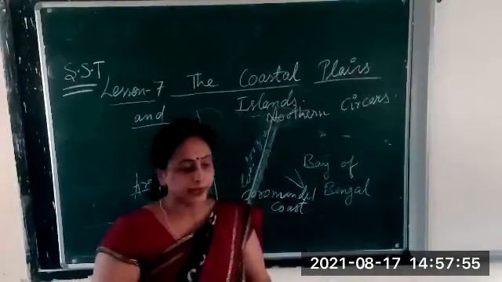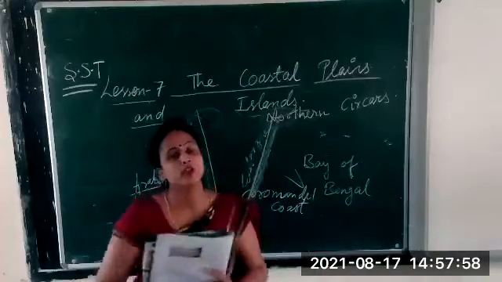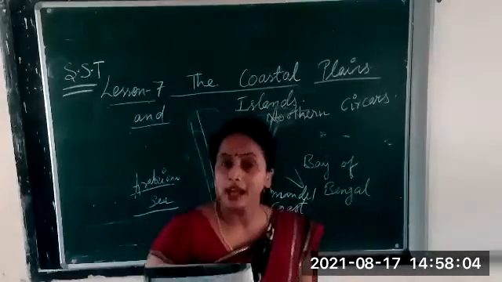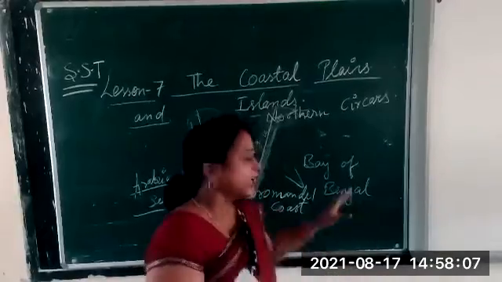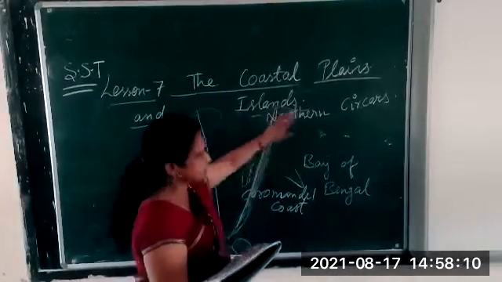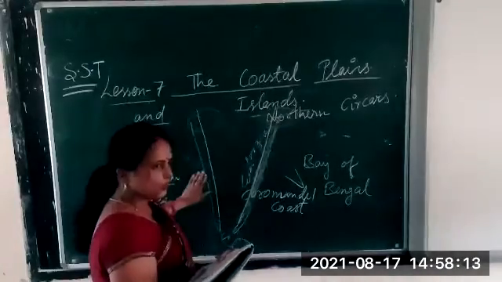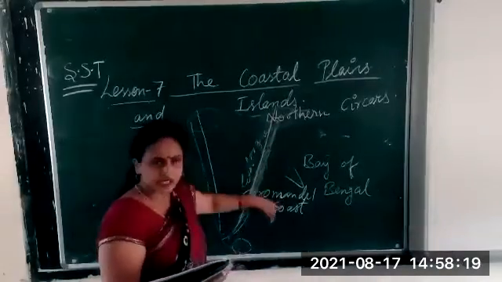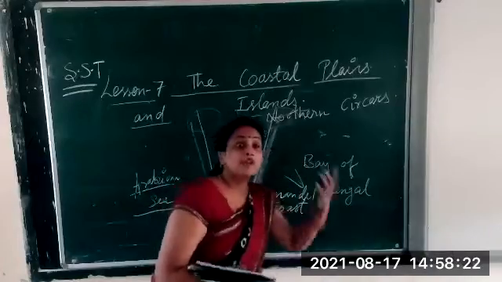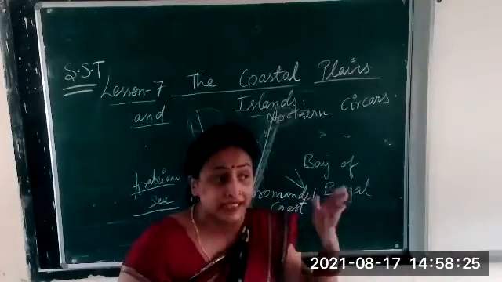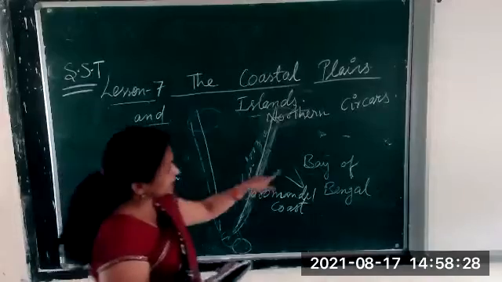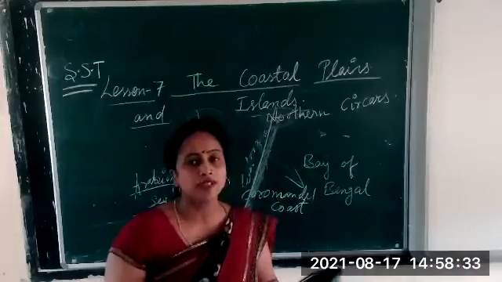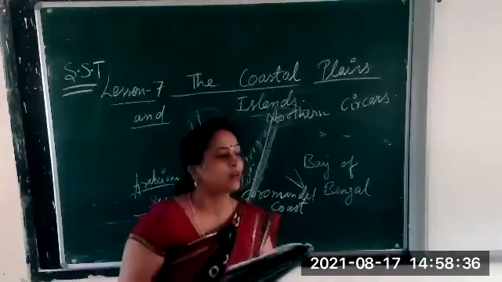Now, I think this much is clear to you. Now the coastal plains are generally hot and humid. Which type of climate do the coastal plains have? Because this is a coastal plain, this is the western coastal plain, and this is the eastern coastal plain. So this is the coastal region, isn't it? And which type of climate do we find here? Because it is near the sea. This part is near the Arabian Sea, and this part is near the Bay of Bengal. That's why which type of climate do we have over there? We have a hot and humid climate throughout the year.